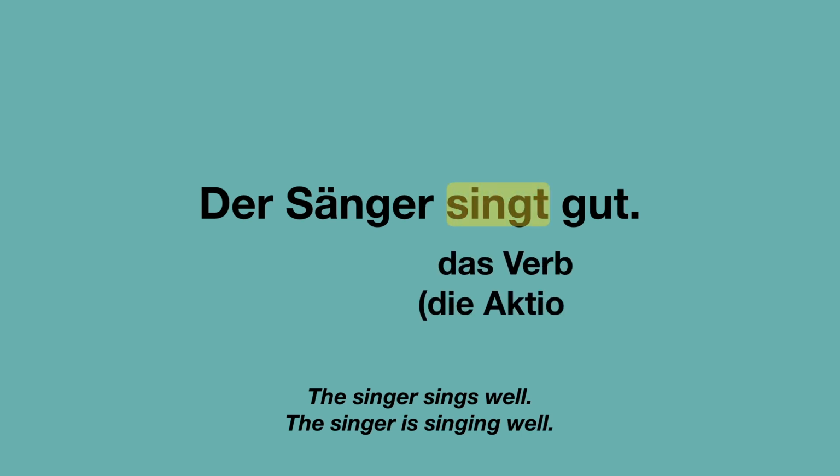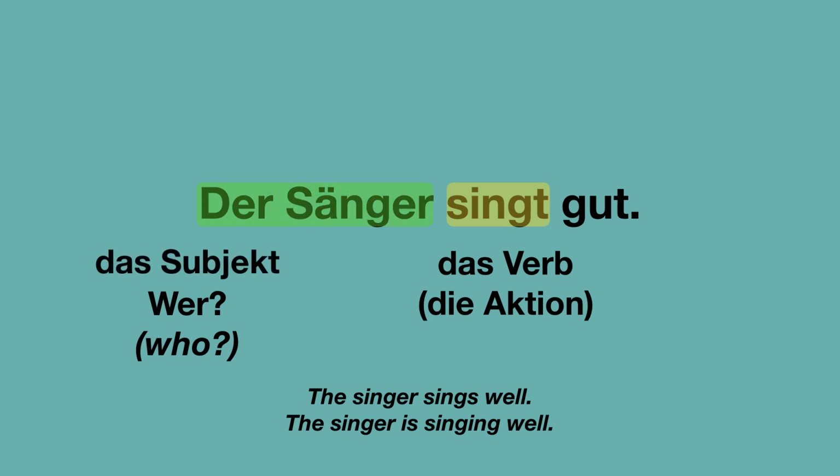Singt ist das Verb, die Aktion. Singing is the action here. And now comes the question, who is singing? Wer singt? Answer is der Sänger, and that's the subject, das Subjekt. Since der Sänger is the subject of the sentence, it determines the ending of the verb, and der ist hier nominativ.